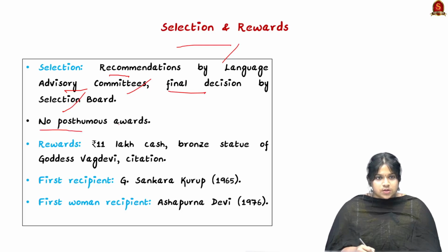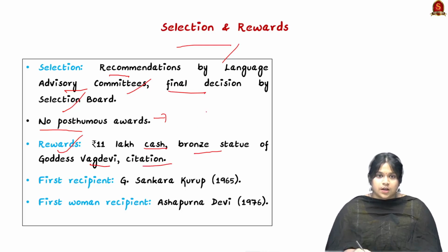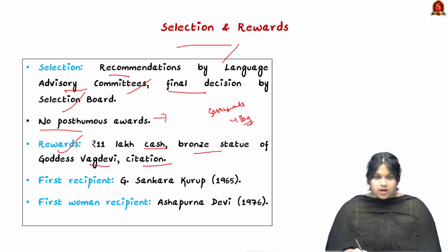And no posthumous award is given in the Jnanpith Awards, as they believe in giving awards to living authors and celebrating them during their lifetime. Looking into the rewards, they give 11 lakh in cash, a bronze statue of goddess Vagdevi, and a citation. Goddess Vagdevi is another name for goddess Saraswati. In Sanskrit, the word Vag, correct me if I am wrong about the pronunciation, means speech.